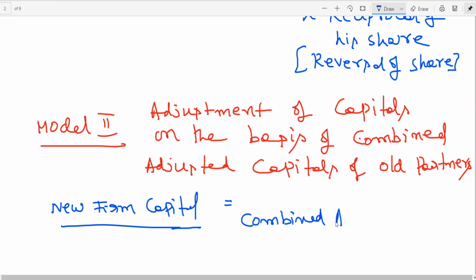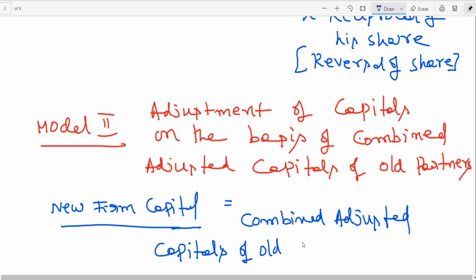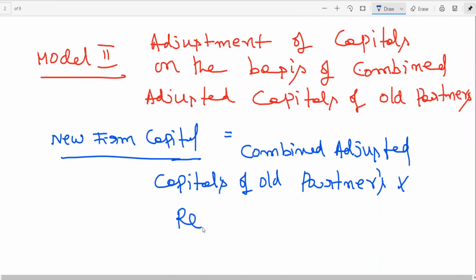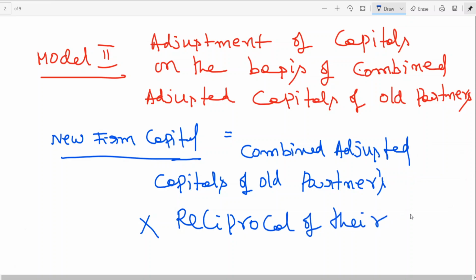Combined adjusted capitals. Combined adjusted capital means after adding undistributed profits etc. Combined adjusted capitals of old partners into, let me write, into reciprocal of their share.